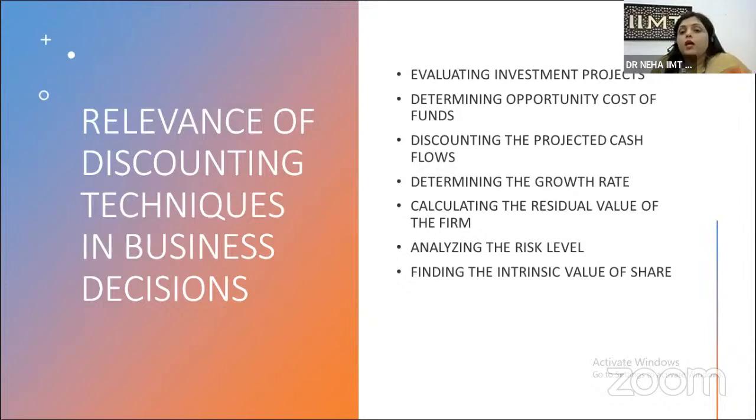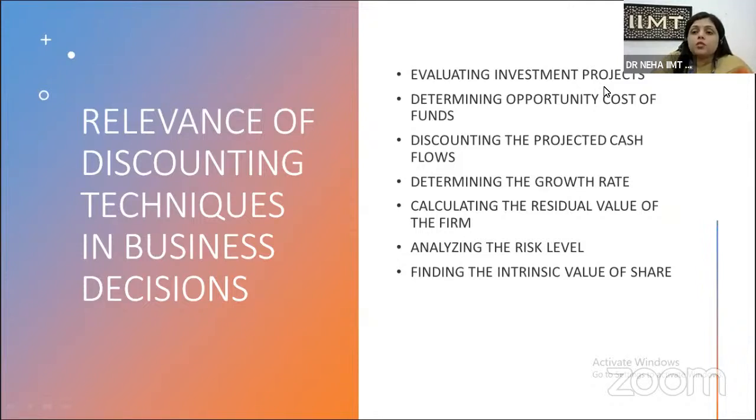Now, one of the decisions to be taken by the financial manager, in which discounting technique helps the manager, is the first: evaluating investment project. Like I already said, calculating NPV, calculating IRR, that is net present value or internal rate of return, and analyzing the cost benefit analysis. These techniques help to evaluate the investment project.